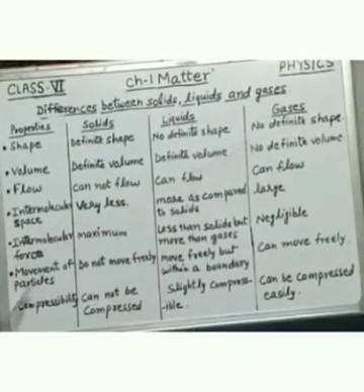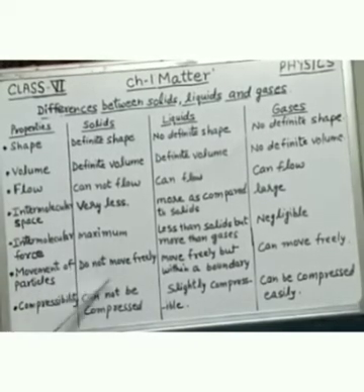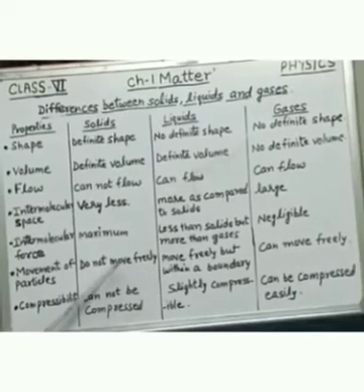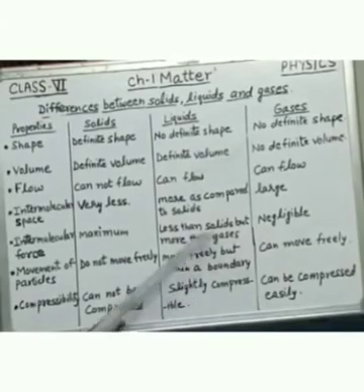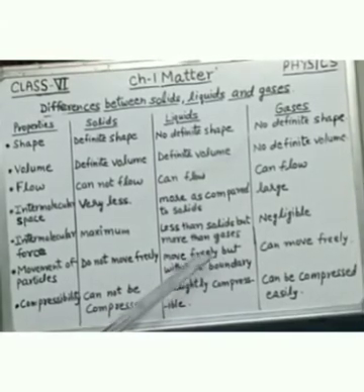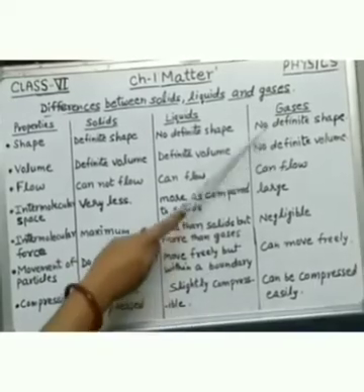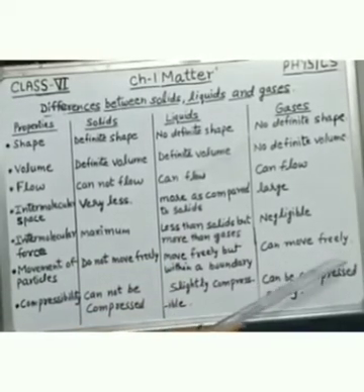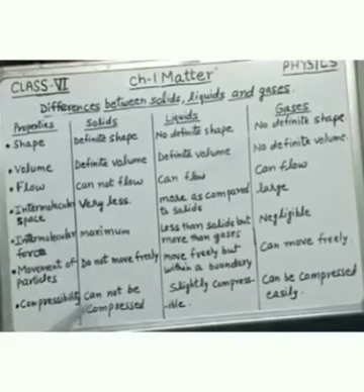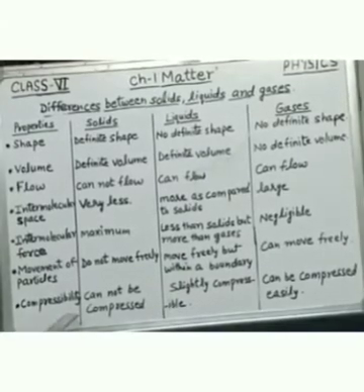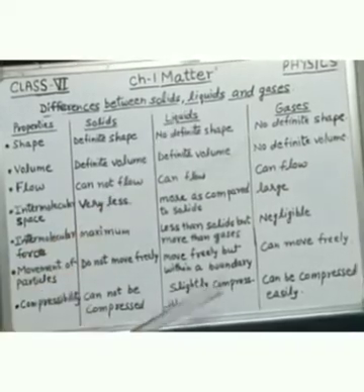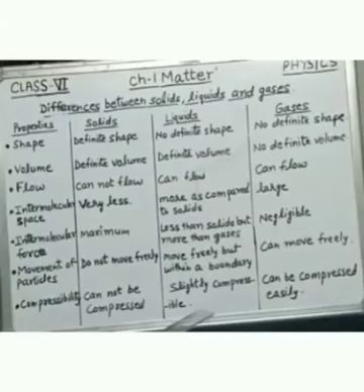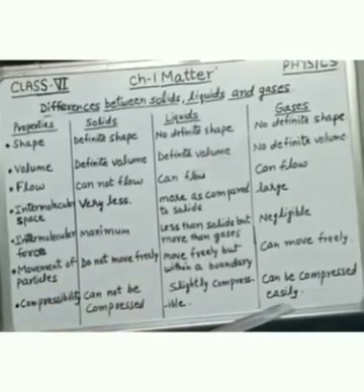Now, if we talk about movement of particles. In solids, particles do not move freely. In liquids, particles move freely but within a boundary, means they do not leave liquid. And in gases, particles can move freely anywhere. Now, in the last we will talk about compressibility. Solids cannot be compressed. Liquids are slightly compressible and gases can be compressed easily.